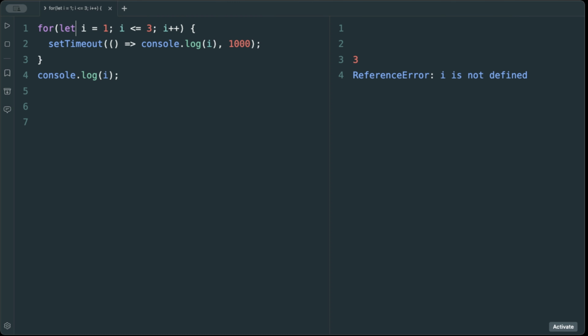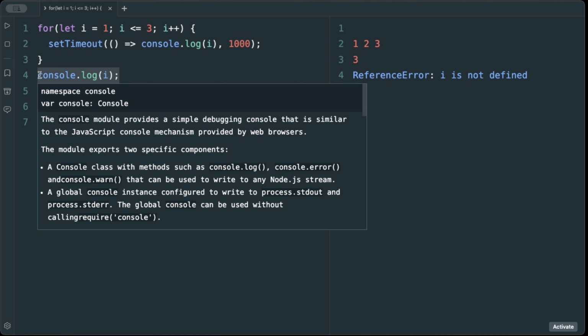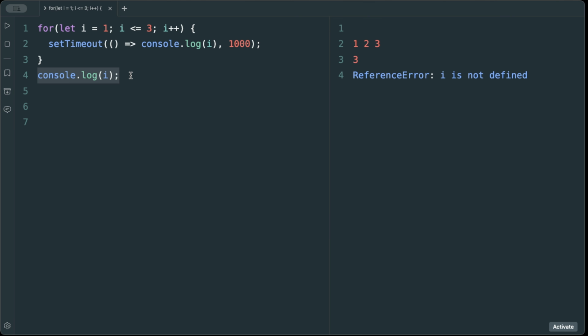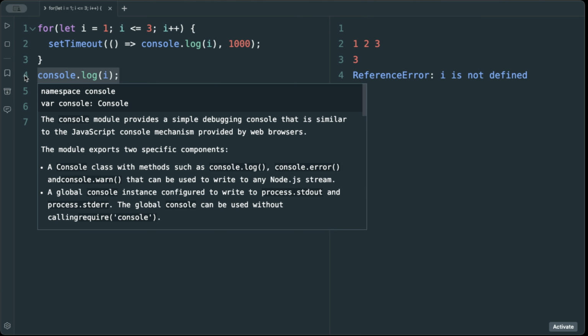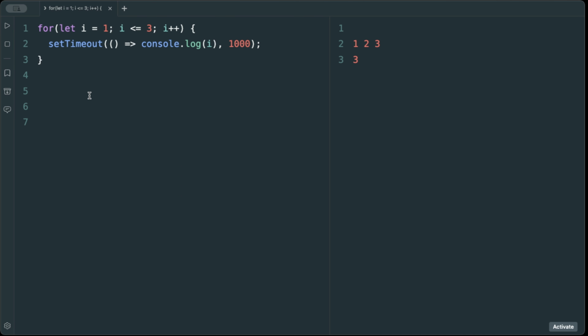Okay. And you see, now it's not sharing the reference of i because it's block scope now, and there's no outer reference for this let variable. Okay, and now what is this printing? 1, 2, and 3.